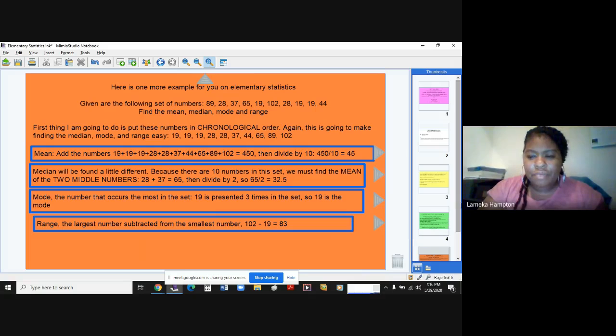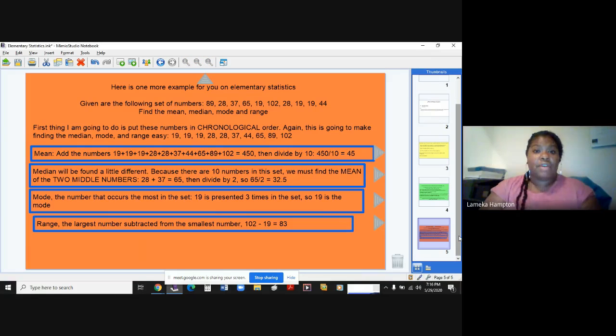All right. So what I'm going to do now is I have a worksheet that I am going to leave in the pinned comment section, if you want to practice on finding mean, median, mode, and range. And make sure that you write your numbers, the set, in chronological order, because again, that is definitely going to help you with finding the median, the mode, and the range. Okay? So this video was short, sweet, and to the point.